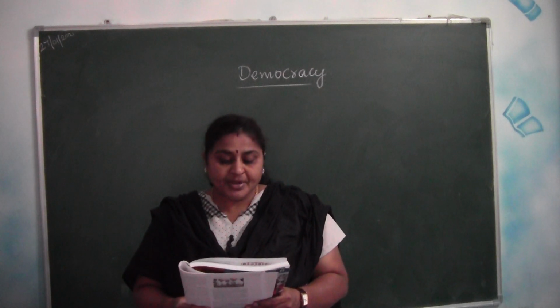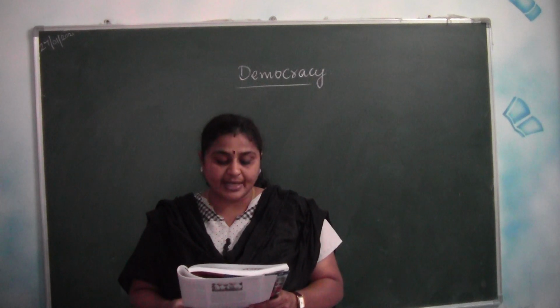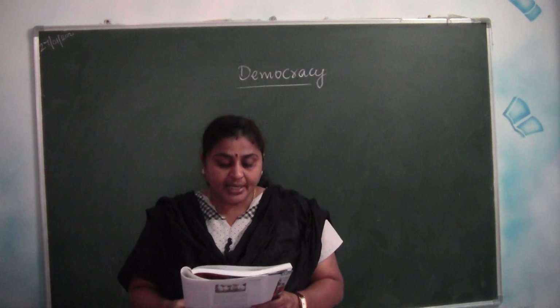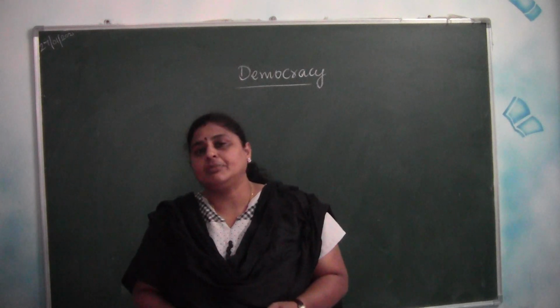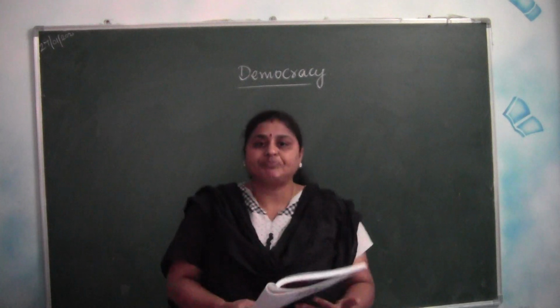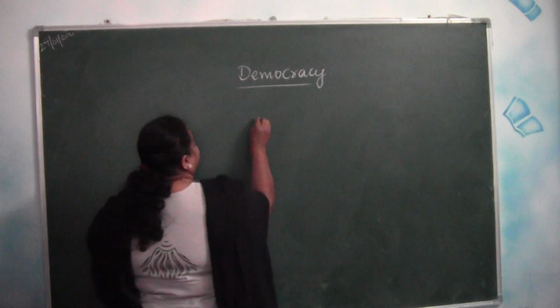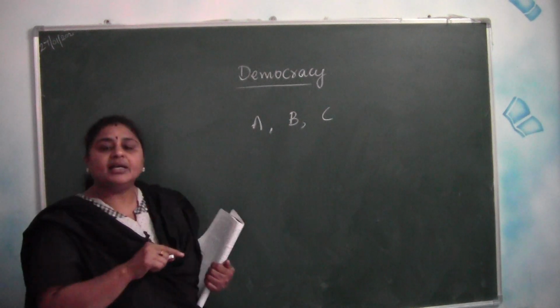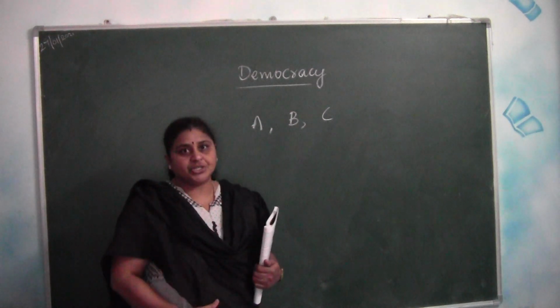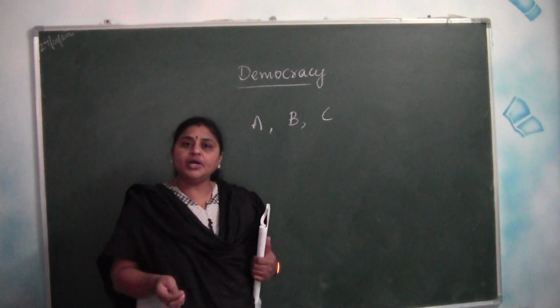The government should represent the largest number of people. Many times, one single party does not get a clear majority. In that case, a group of parties combine to form the government. Listen children, suppose we have three parties, say A, B and C. These three parties will contest in the elections, and people will vote.